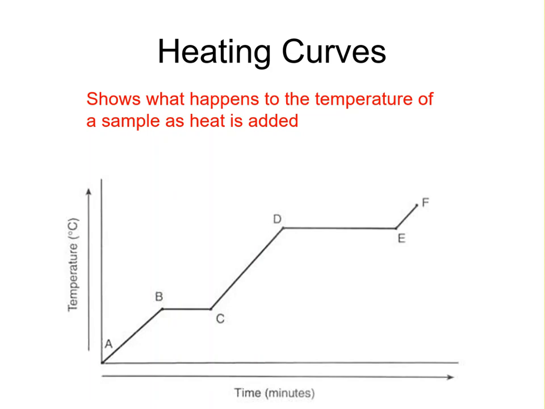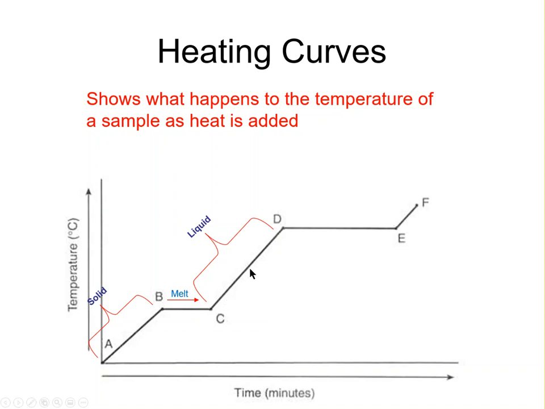So what you need to be able to do with the heating curve is label each region of the graph. We can see we have region AB, BC, CD, and so forth. So between points A and B, we're at the lowest possible temperature. So think about water. When water is at the lowest possible temperature, it's ice, solid. Now, as heat is added to the solid, it will begin to melt. So the first thing that happens after segment AB is BC, which is our substance melting. Once the substance has completed melting, it's now going to be a liquid. So region C to D is liquid.